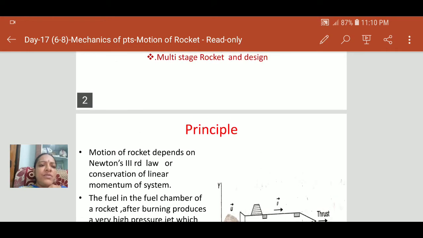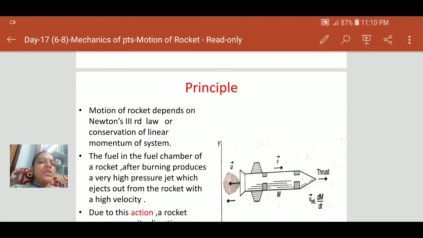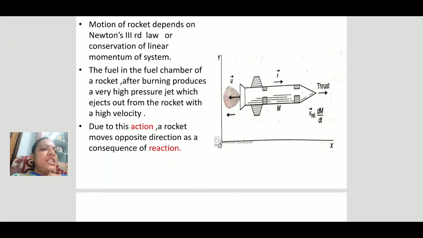See here, the motion of a rocket. The principle involved in the motion of a rocket is nothing but Newton's third law, that is, for every action there is an opposite reaction. Due to the reaction, the rocket moves in the upward direction.